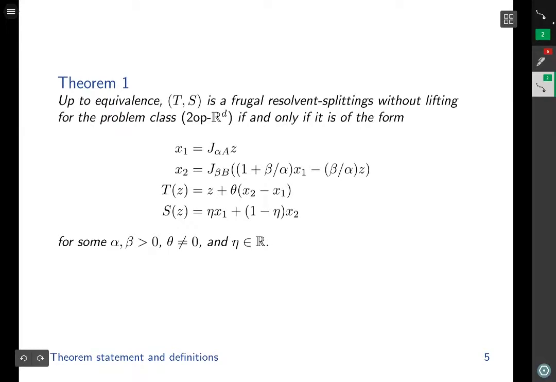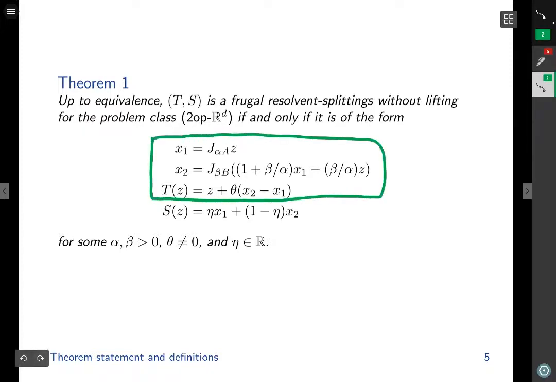Theorem 1. I'll first state the theorem. I'll show you the theorem before I define the relevant words. Up to equivalence, T comma S is a frugal resolvent splitting without lifting for the problem class 2op RD if and only if it is of this particular form, where alpha, beta is positive, theta is non-zero, and eta is any real number.